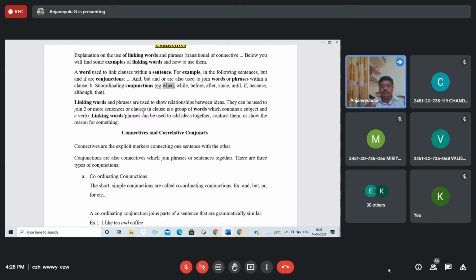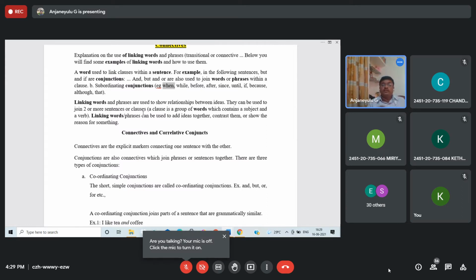Dear students, please try to understand some new lexical items which are related to English. Sometimes you may get the idea of what they mean. So here, a clause means a group of words which contains a subject and a verb.